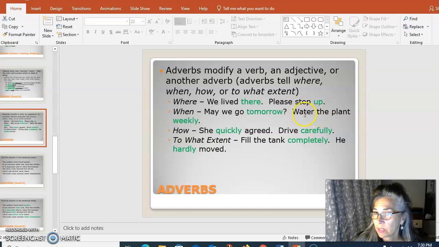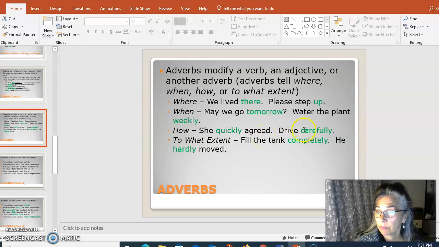This expresses action. Answering the question how, she quickly agreed, right? How did she agree? Quickly. And you will see that there are many adverbs that end in ly, but that's just a little flag that goes up that should catch your attention, but it doesn't mean that every word ending in ly is an adverb. If I say my neighbor is friendly, friendly is an adjective modifying my neighbor. So just something to look out for. You see an ly word, think it could be an adverb.